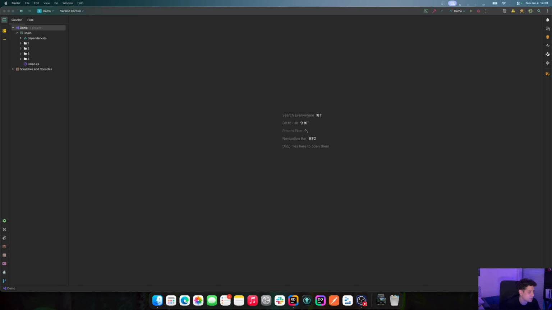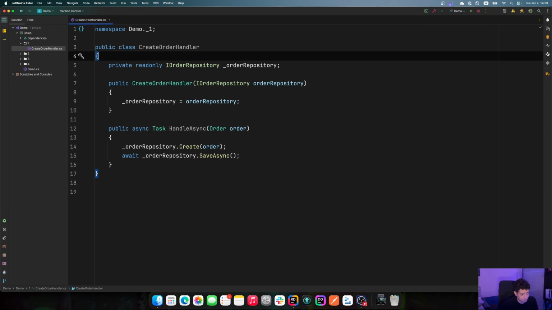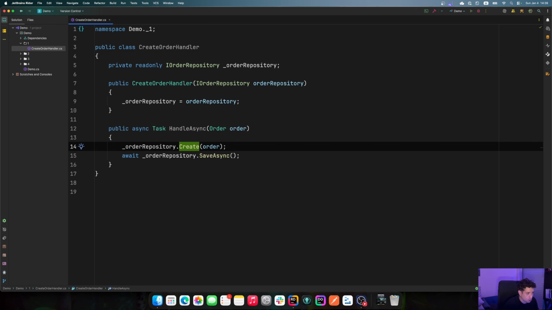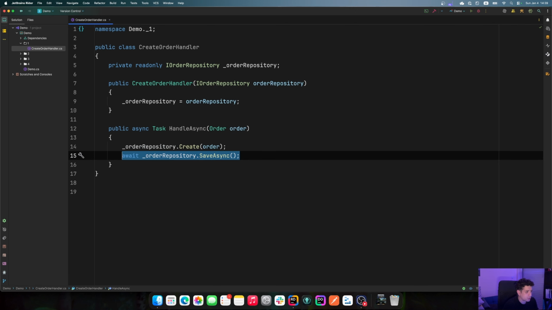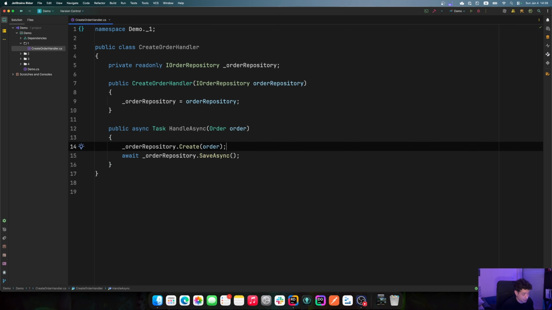So let's see some examples. We process an order. We have a create order handler in which we inject an IOrderRepository. So we take the order, we create it, and then we save the changes to our database. If that SaveAsync method of the repository, which calls the database, fails, well, the whole order will fail. There's nothing we can do about it, no side effects, anything. If our system is down, we can't process orders. It's fine.